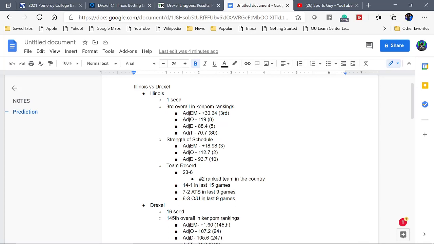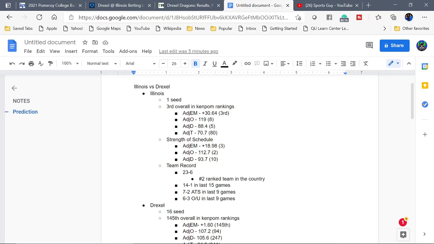Adjusted offense is 112.7, which is the second, which means out of all the teams they've faced, if you take all of the team stats that go into the adjusted offensive efficiency, they have played the second hardest group of offensive teams in the country, all right? And they still have this type of defense right here, okay? Right here, adjusted defense, 93.7. So top 10, right? They still have this offensive rating. So that is very, very good.